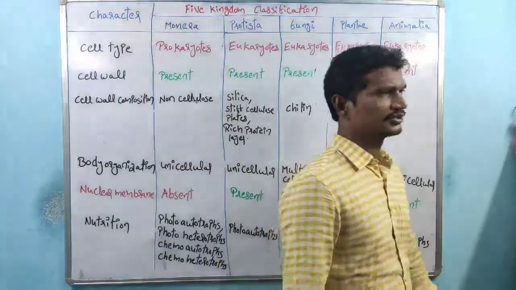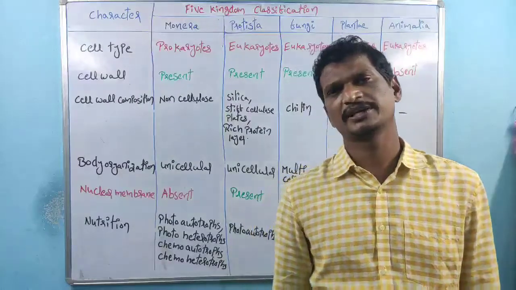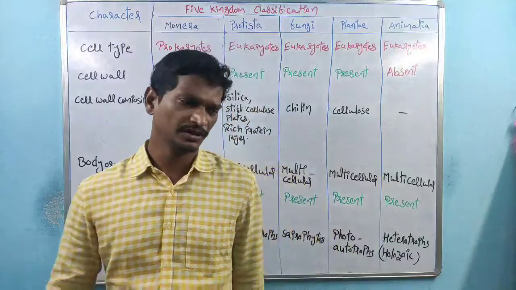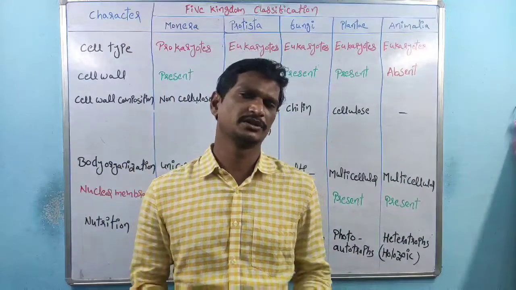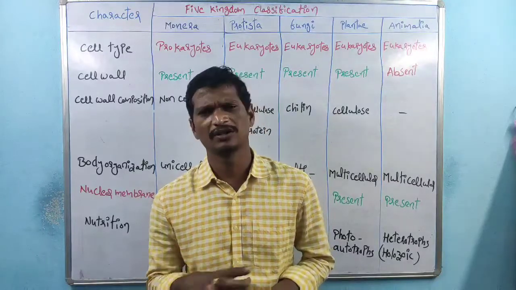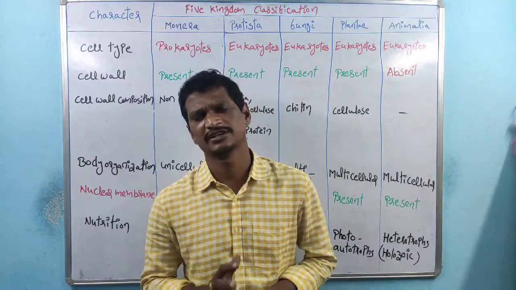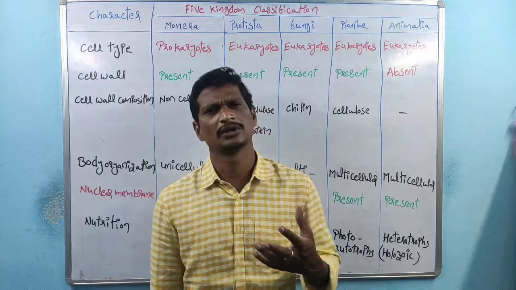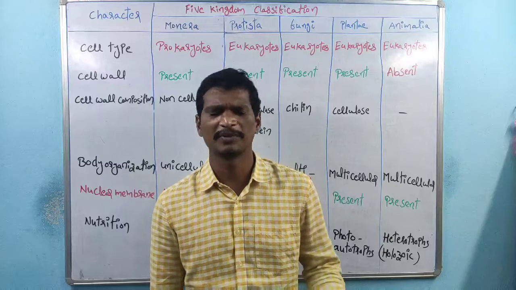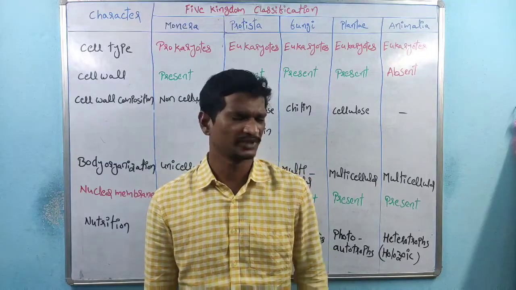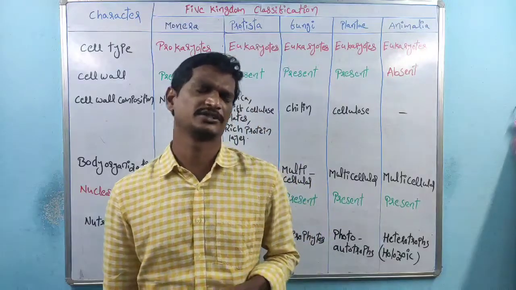Students, in the last class we discussed different types of classification systems and the advantages of classifying organisms. That means, what advantages do we have when we classify all the organisms present on the earth? Coming to the next one, suppose plants are classified, what is the use to human beings? Because we are classifying all the organisms.